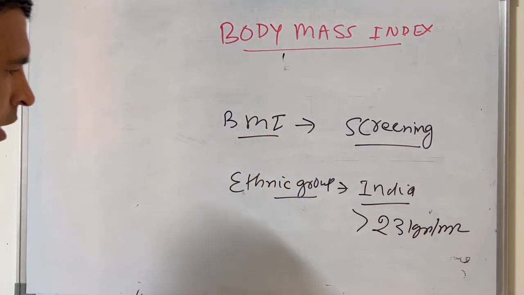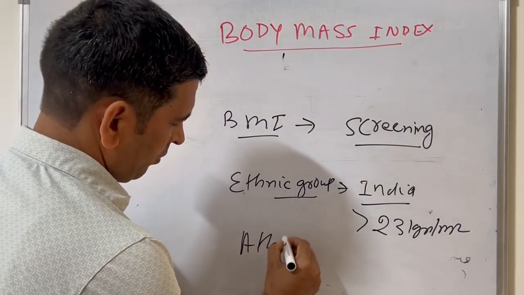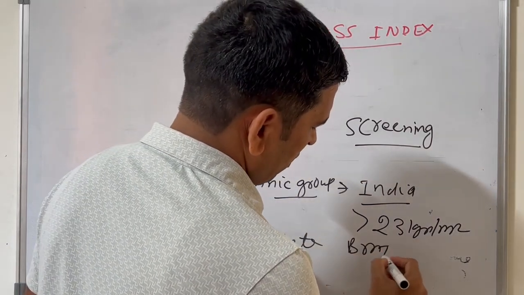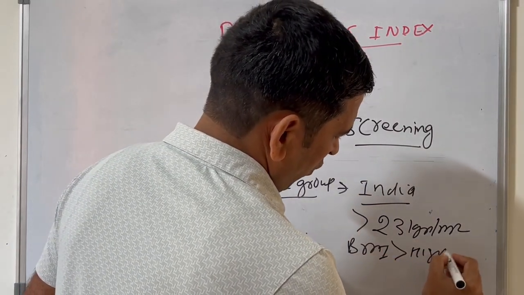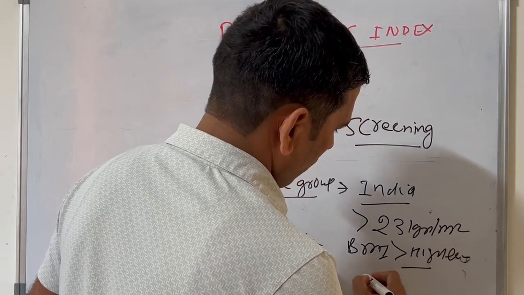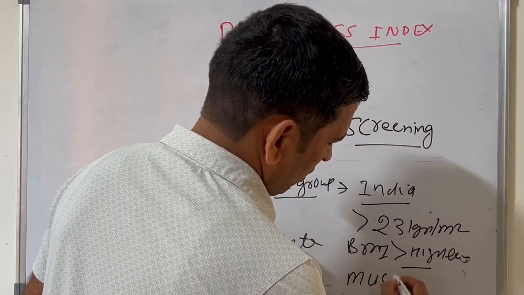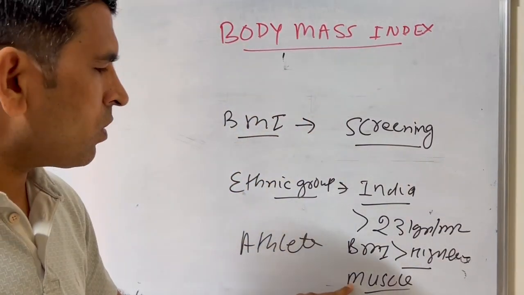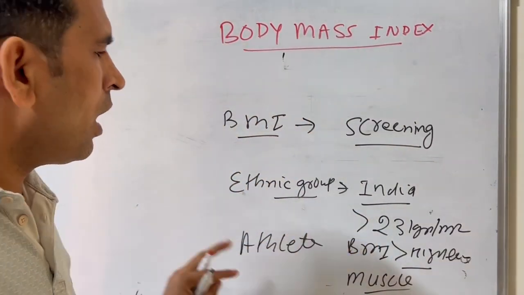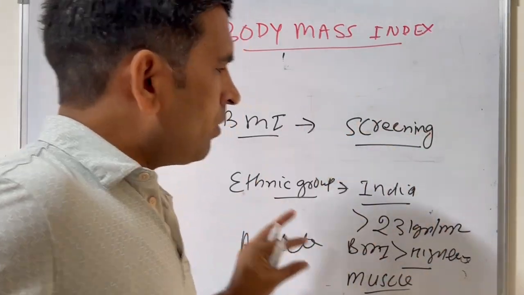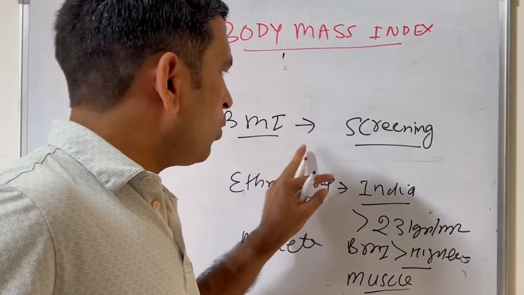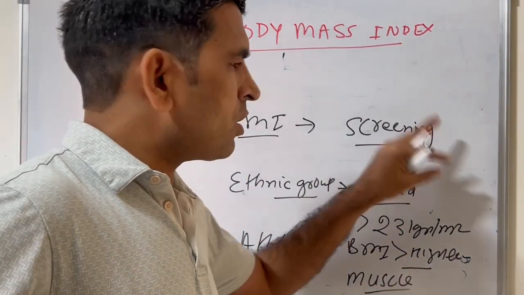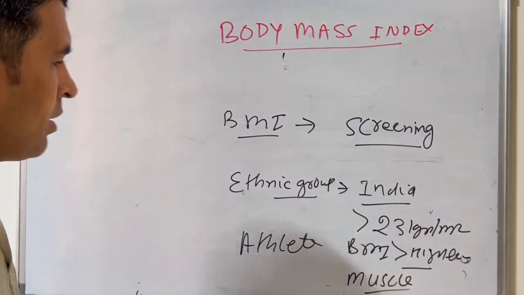And in some athletes, this BMI may be on the higher side because of muscle mass. So you have to see the individual's muscle mass as well as ethnicity and overall picture of the individual, so that you will come to know which patient is going to have the systemic presentation of the disease.